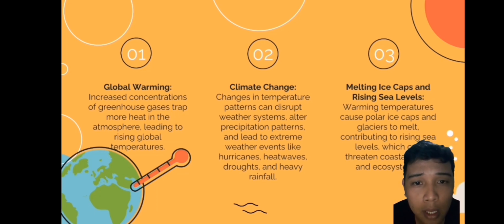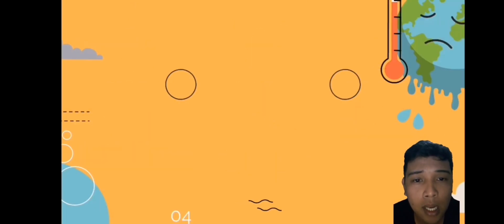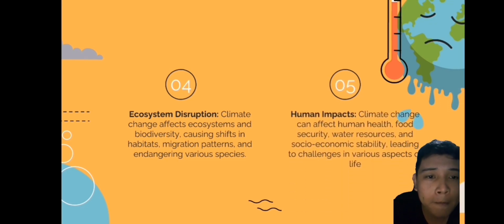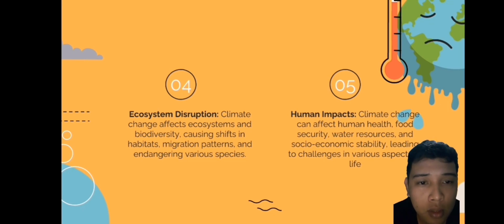Ecosystem disruption. Climate change affects ecosystem and biodiversity, causing shift in habitats, migration patterns, and endangering various species. Human impact. Climate change can affect human health, food security, water resources, and socio-economic stability, leading to challenges in various aspects of life.